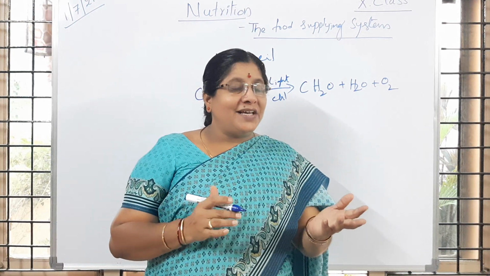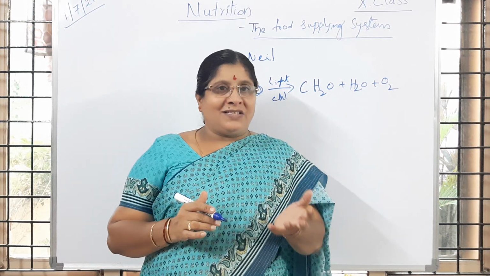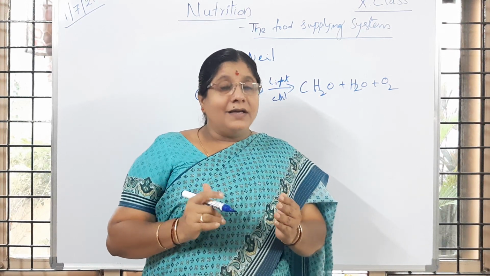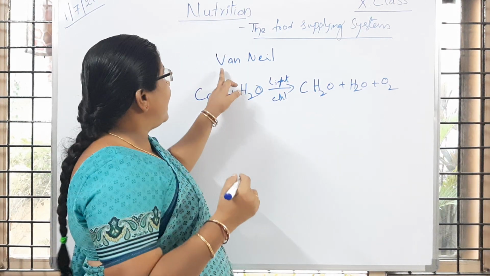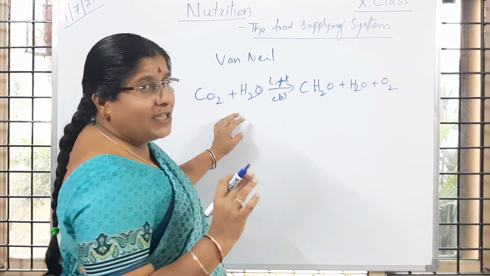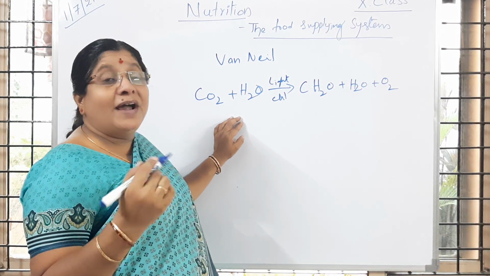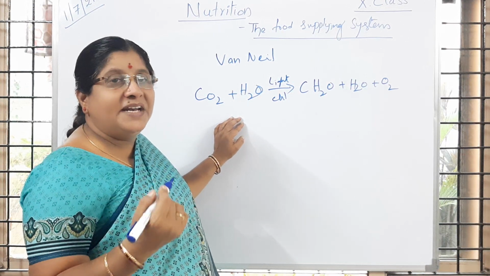It is easy to say, no, but it is a complex process. Is it clear to children? It is a photochemical process. Is it not? That was given by Van Niel in 1931. He formulated an equation and that equation was used widely for a longer period of time.